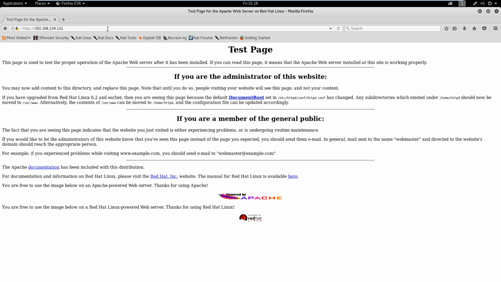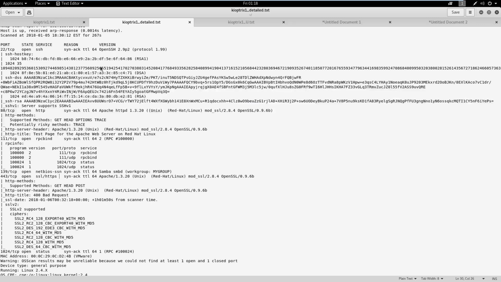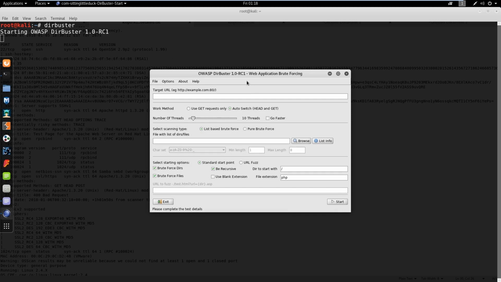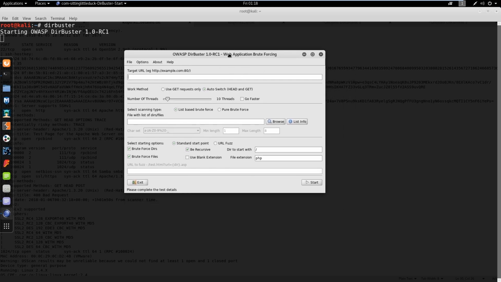There's a couple of tools that we can use to do that. One is called dirbuster and another one is called Nikto. The first one I'm going to show you is dirbuster. To load dirbuster, all you have to do is go into a terminal and type in dirbuster. It's going to load a graphical interface here, and it's pretty self-explanatory. When it says target URL, the target URL is going to be the one that we're attacking here. So that'll be our URL.